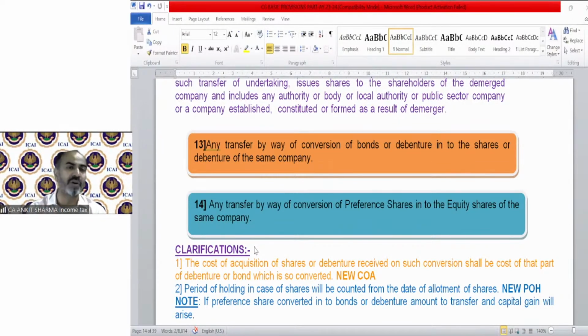But for 13 and 14, the period of holding and cost of acquisition from the previous owner concept is not applicable. There is a different concept in the case of these exempted transfers. If the 11 case is in the question, the numerical treatment will be done differently, and for 13 and 14, the cost of acquisition and the period of holding need to be solved separately in a different way. How and why, we are going to discuss with the numerical.